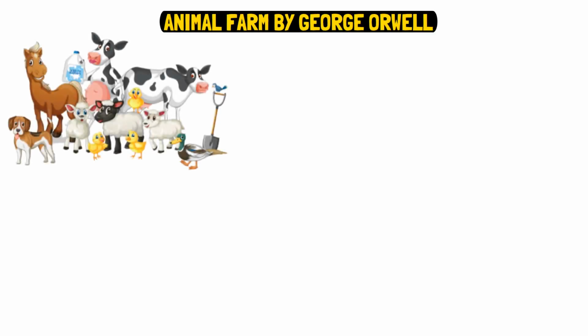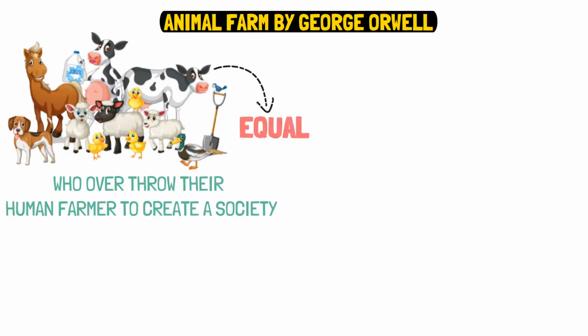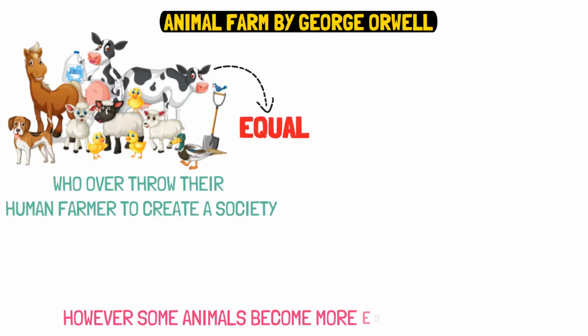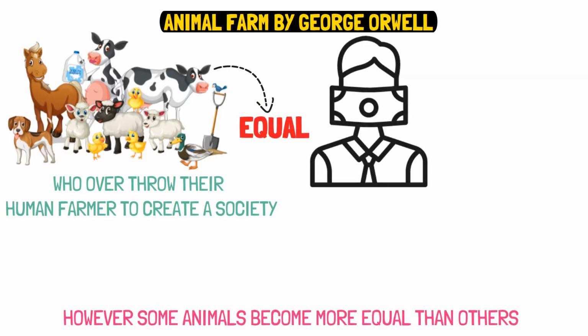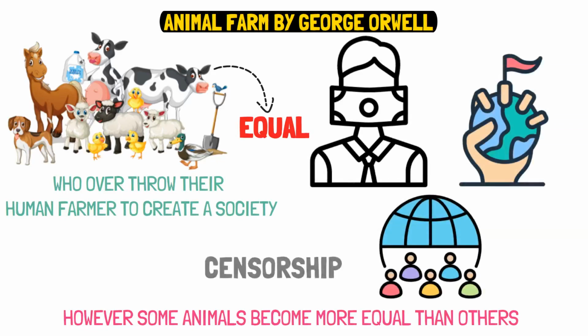Animal Farm by George Orwell. Animal Farm is a story about farm animals who overthrow their human farmer to create a society where all animals are equal. However, some animals become more equal than others, showing how power can corrupt. Its critique of totalitarian regimes and communist societies led to its censorship.